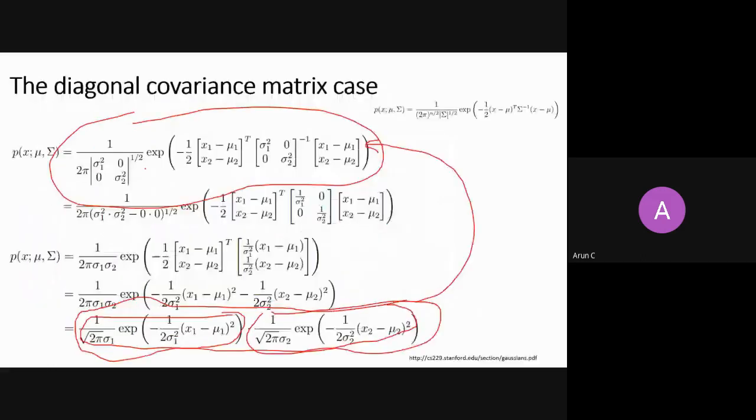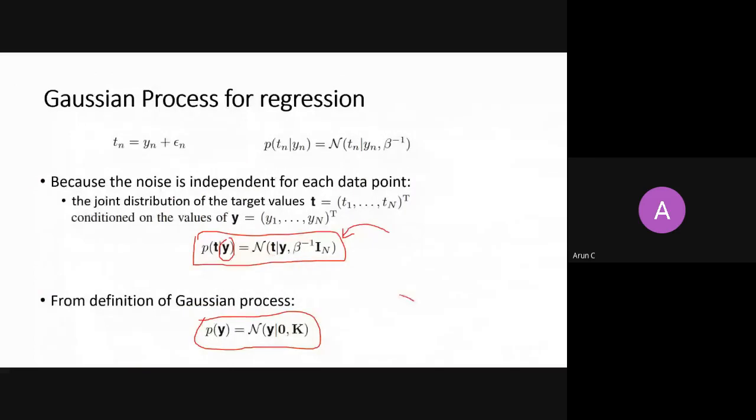So you assume some prior over the functions. Once you get a function, then you can get a target value, right? So this is a prior over all functions. Once you freeze a function, then from that function, you can get the target values, right?